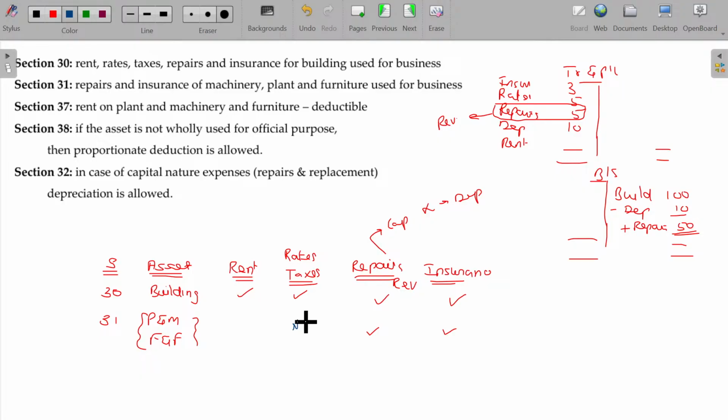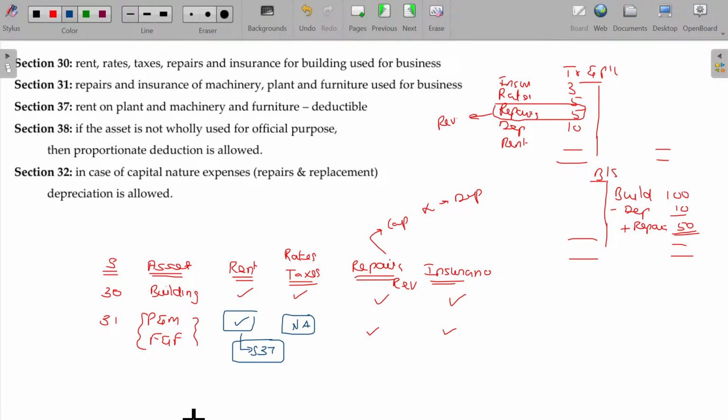Of course you know that rates and taxes are not applicable, right? You don't pay any rates and taxes for plant and machinery. And of course, rent may be possible. Sir, I don't have the furniture for the meeting hall we organized. So we were supposed to have around 100 furniture, so we got it on rental, sir. Can I debit that rental charge? Yes, of course you can debit, but not under section 31. This can be deductible under section 37.